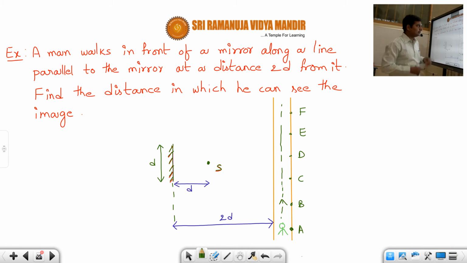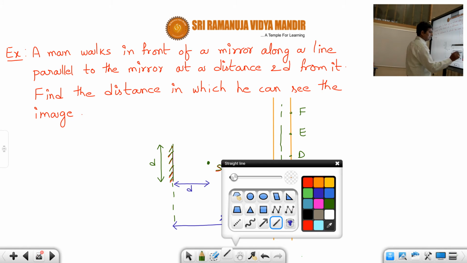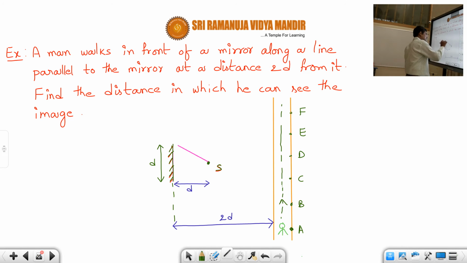So as I told, students, first of all we have to draw the field of view, students. For drawing the field of view, first of all we have to draw two extreme incident rays, students. So first let us draw the two extreme incident rays. This is one extreme incident ray, student. This is another extreme incident ray, student. These are called incident rays. And let us say these are the two extreme points, A and B. This point is A, this point is B, which are the two extreme ends of the mirror.